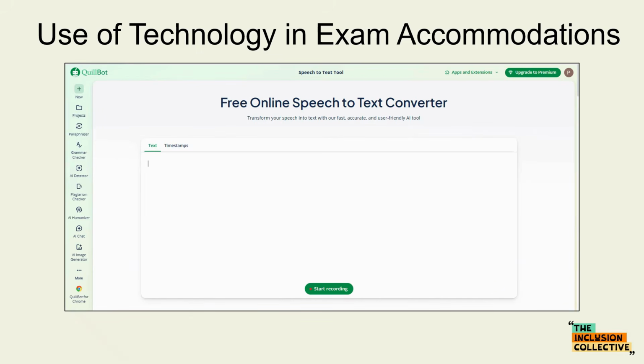QuillBot speech-to-text converter can be used during exams. The resulting document of the candidate's answers can then be formatted as required. It can also be printed as the answer sheet for grading. Interested?